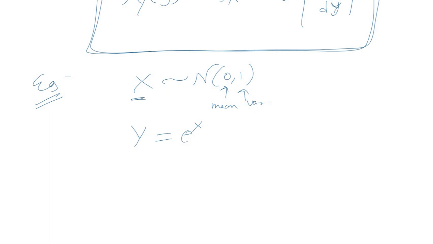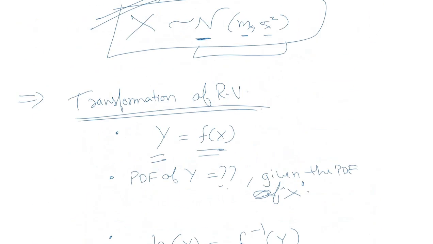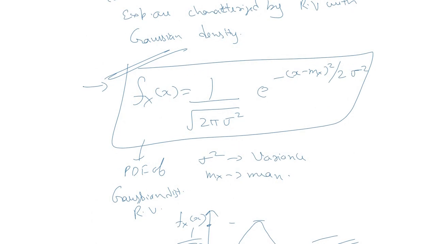Now x is a Gaussian distributed random variable, so the PDF of x is 1 upon square root of 2 pi sigma square, where sigma square is 1 here, and e raised to power minus (x minus m) square by 2 sigma square. I hope you remember this Gaussian PDF that we did just now.